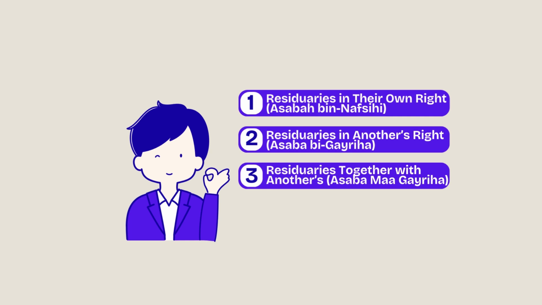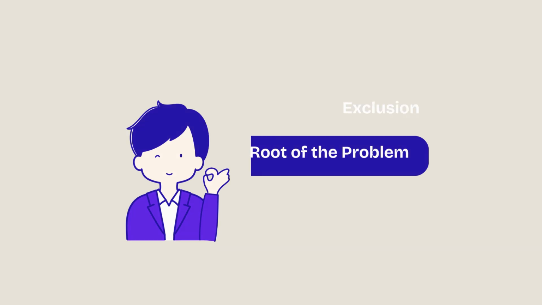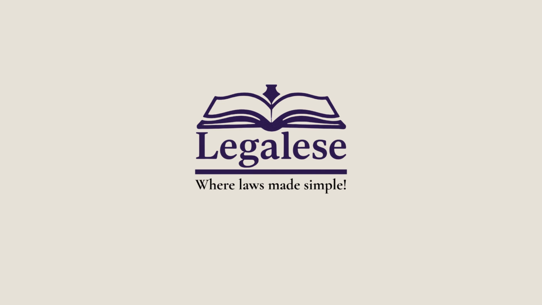Understanding these three categories prepares us for more advanced discussions, especially when we apply the doctrine of exclusion and the root of the problem. This is legalese, where laws are made simple.